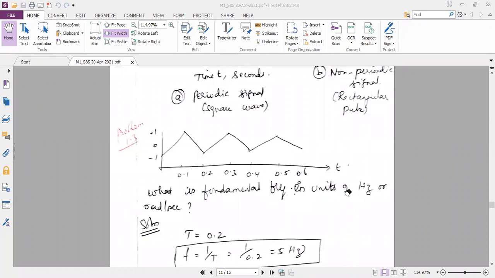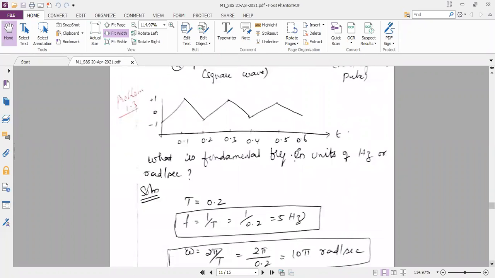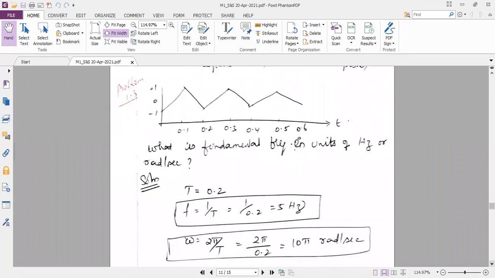How much is the value of F? Make it fast.